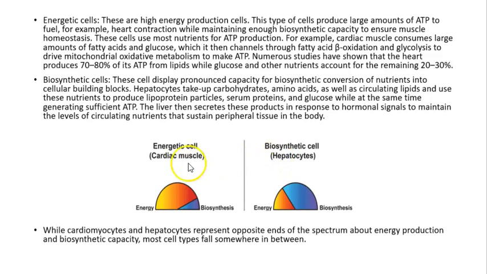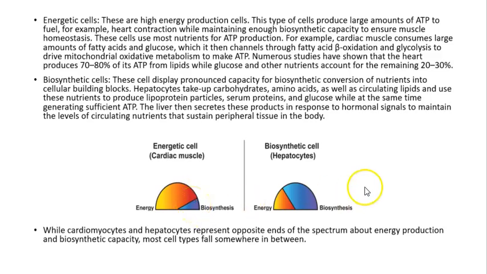An example of an energetic cell is the cardiac cell, the cardiac muscle, because in this case, these cells are going to use the energy in the food and it's going to be converted into ATP, but that ATP is going to be used mainly for energy purposes, so the heart can actually pump the blood 24/7. However, a little piece of that energy is going to be used in order to maintain homeostasis of the cardiac cell.